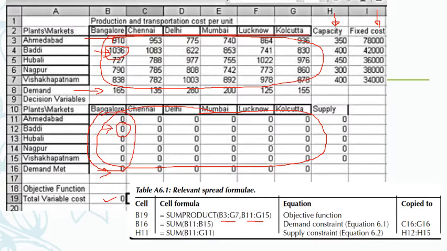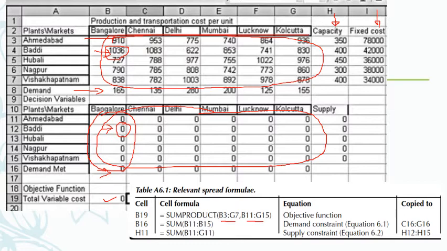See, Bangalore may meet its demand partly from Ahmedabad, partly from Baddi, partly from Hubli, partly from Nagpur, or the entire requirement of Bangalore can be met by Hubli, or Hubli and Nagpur, like that. So that's why it is the summation of the total allocation in this column. Okay, column B, that is B11 to B15.